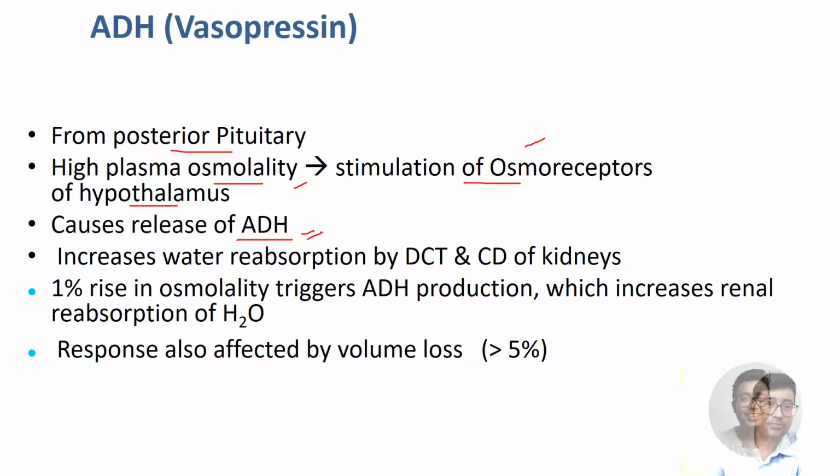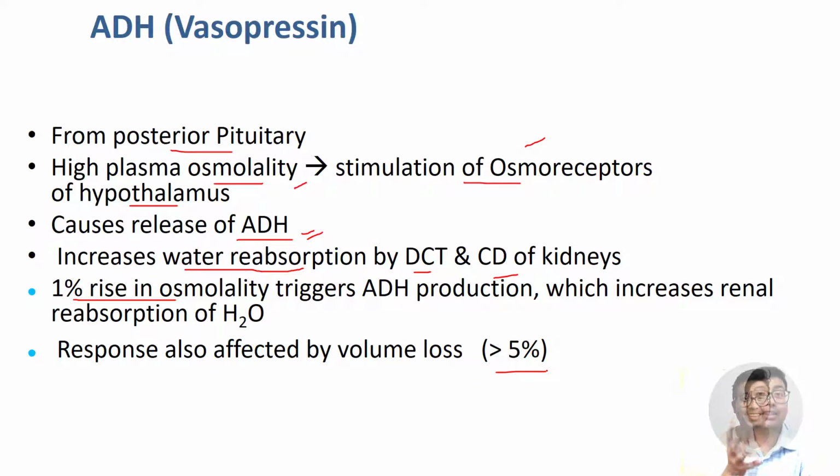Okay, beautiful. So it increases water reabsorption. In contrast, aldosterone was increasing sodium reabsorption. ADH causes water reabsorption in the distal convoluted tubule and collecting duct of the kidneys. What is the relation? Again, a 1% rise in osmolality triggers ADH production, which increases renal reabsorption of water, right? And the same thing is also triggered when volume loss is more than 5%.